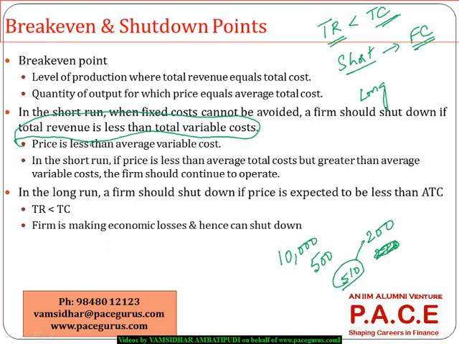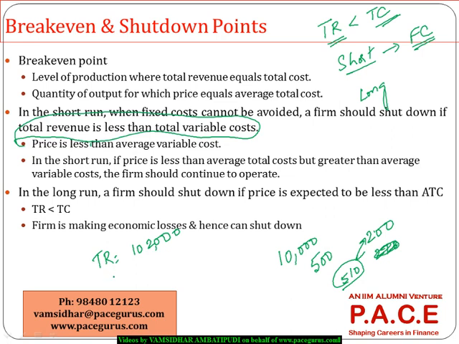Now, what is my total revenue here? 510 into 200 units. So my total revenue here is 102,000.